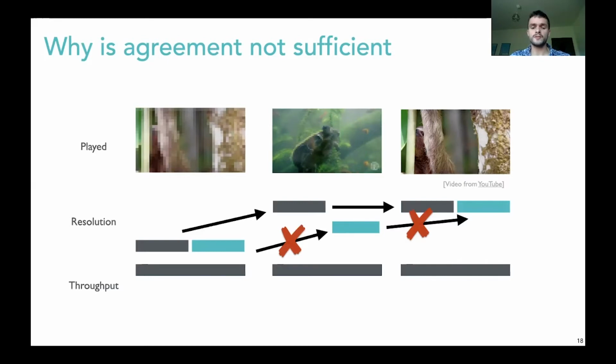But for 2 out of 3 chunks, we display the same video quality, which on the other hand indicates that we have not done such a terrible job at actually reconstructing the behavior. The other side of the coin for agreement is where we mistakenly fetch a very high quality chunk instead of a low quality chunk. This incurs a lot of rebuffering and changes the video experience without changing the agreement overly much. This means only relying on matching the decisions alone will be too imprecise a metric. We therefore combine agreement with a similarity measure through a harmonic mean.